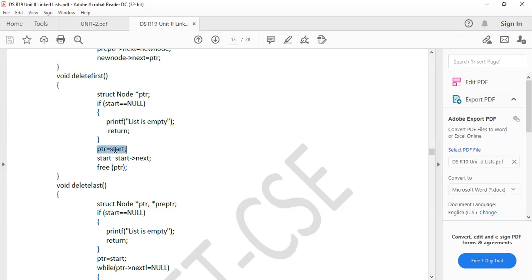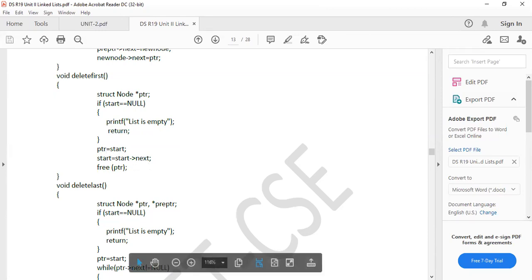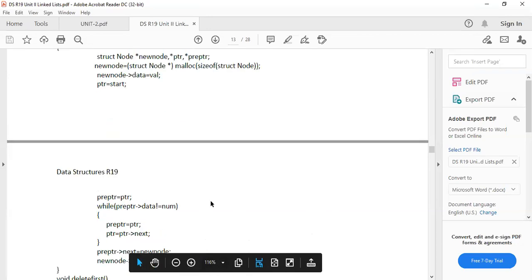The pointer always points to start, that is ptr equals to start. That is the helping variable to delete this, just like a jockey. Then start equals to start to next. Start to next means the first node. Start node is the root node, and start is the first node. That means free ptr.